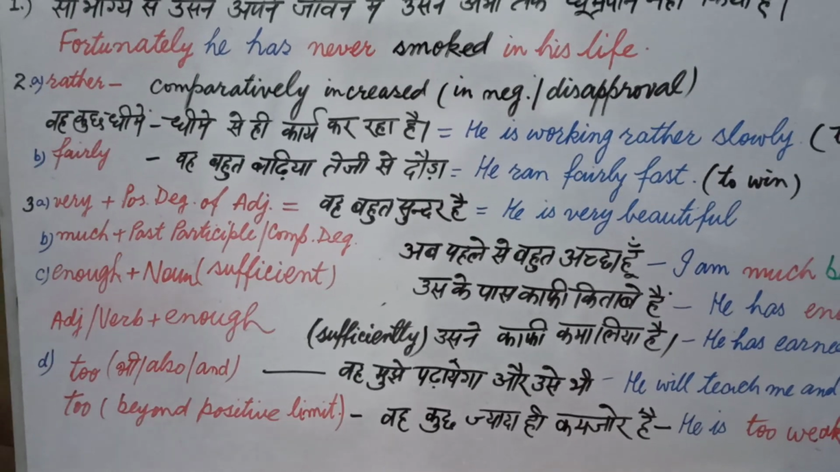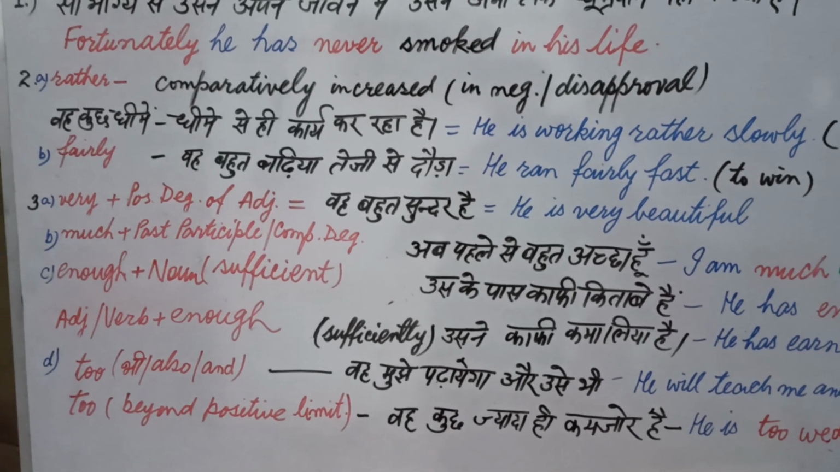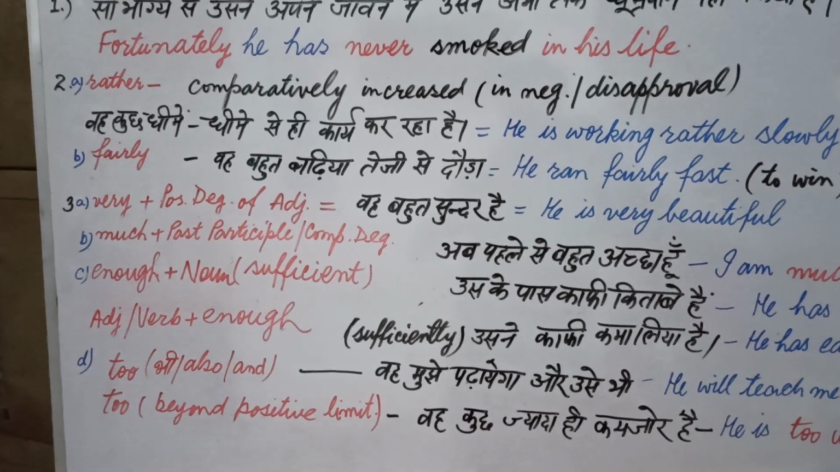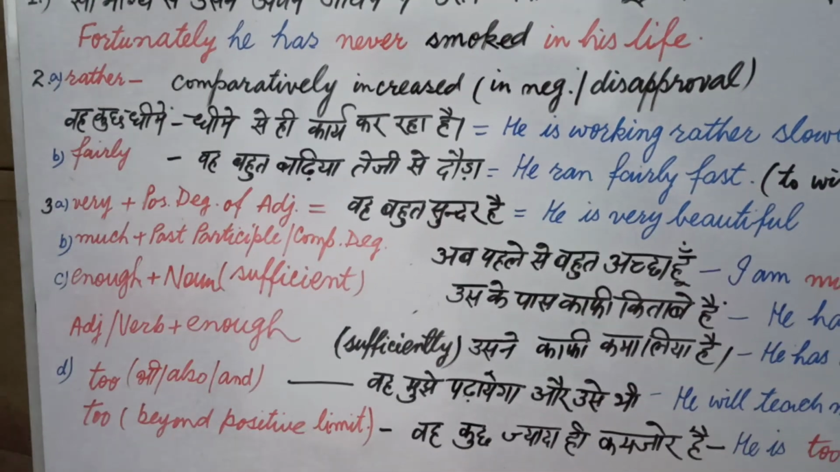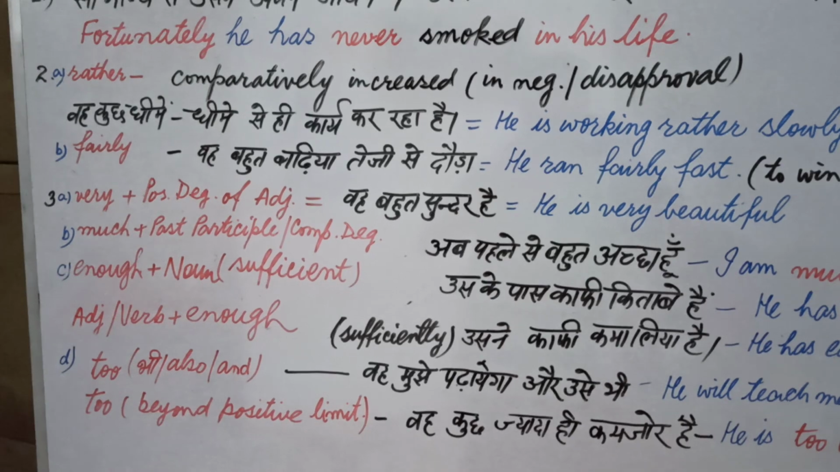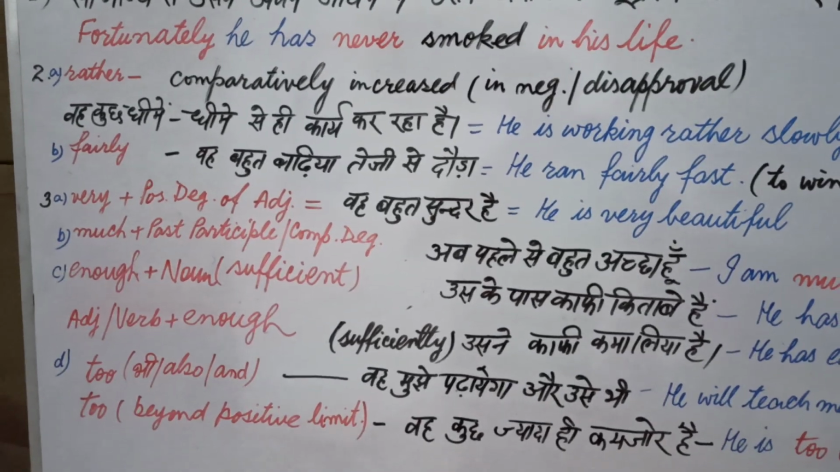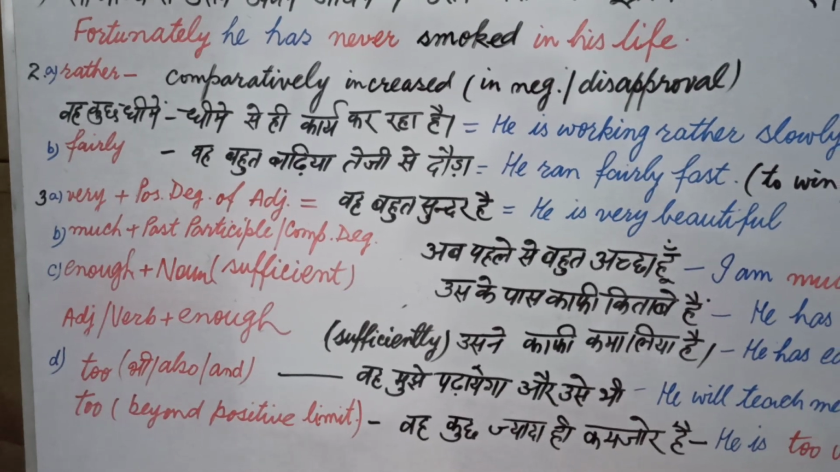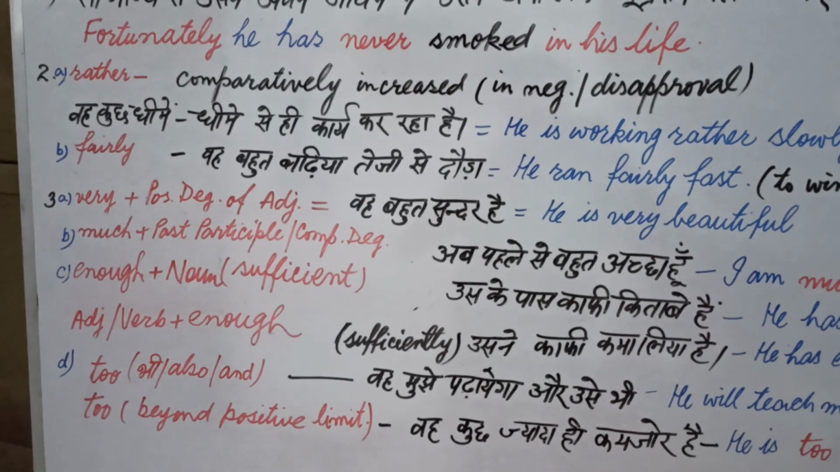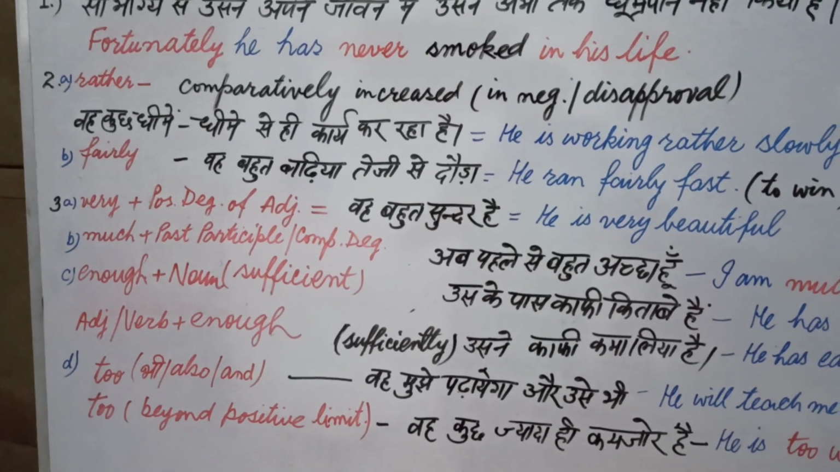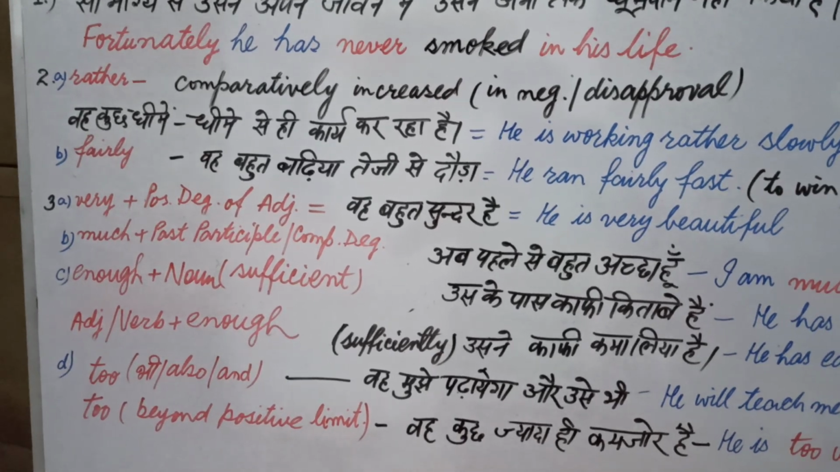Much in B part, much plus past participle or comparative degree. Now much has the sense of very, but it is used in a particular sense. Whenever we use the sense of bahut before a past participle, which is the third form that works as an adjective, or you can say comparative degree. Bigger is a comparative degree. If you want to write very bigger, it's wrong, you will say much bigger.